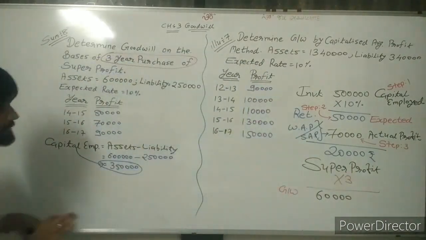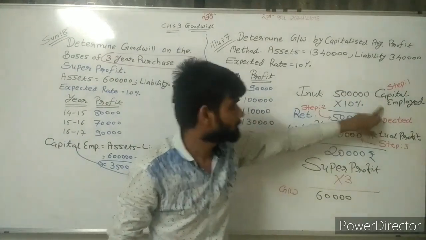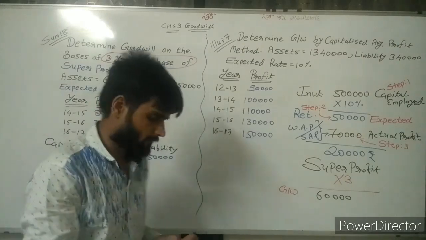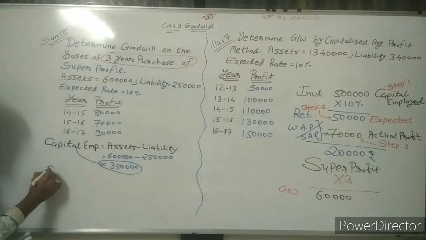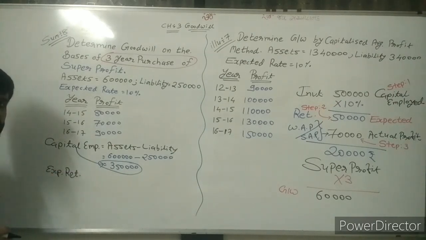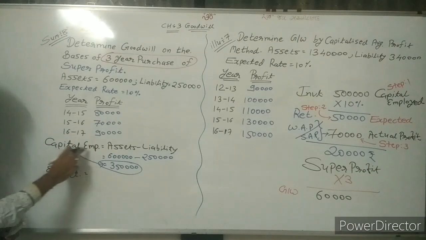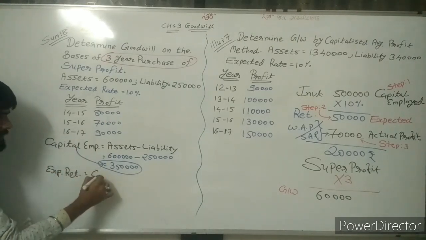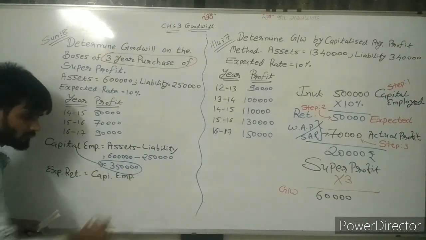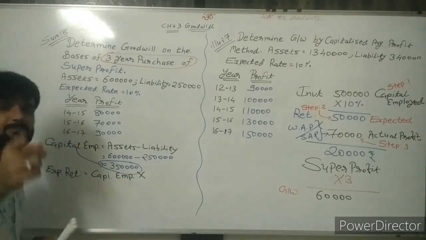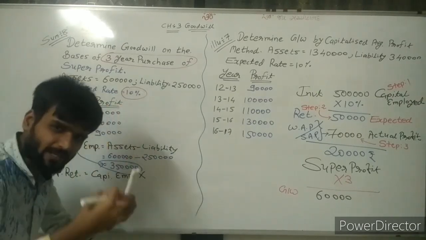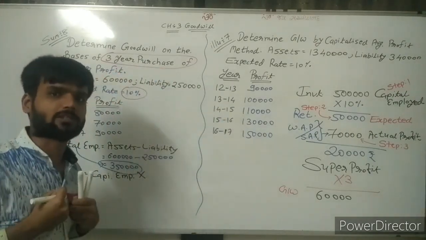So here, second step. First step, capital employed. Second step, find expected return. Now expected return means what? Capital employed, this is the amount of investment, into expected rate of 10%. That is my expectation to earn on investment.